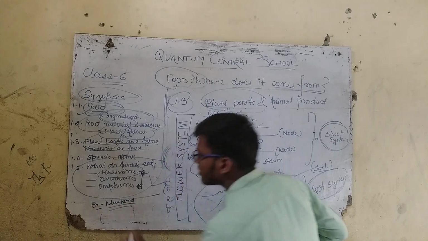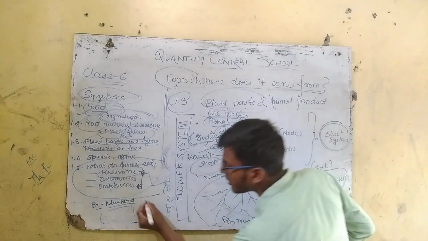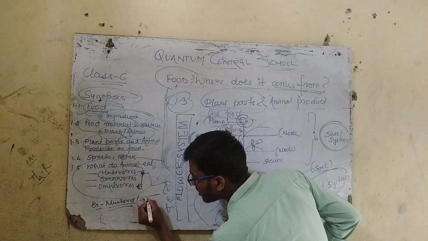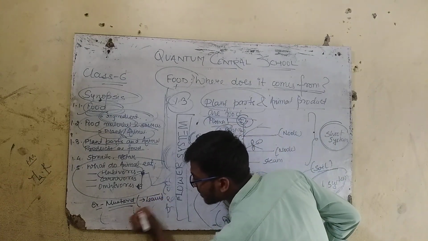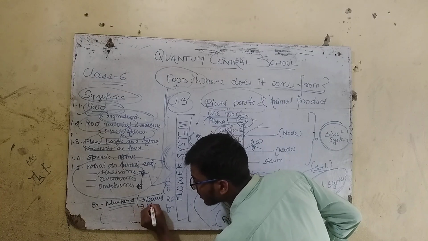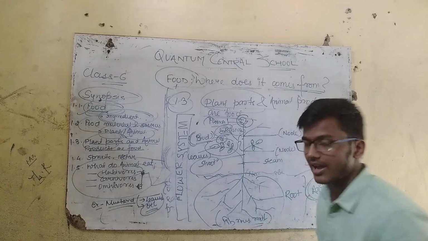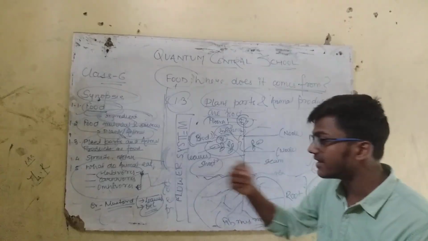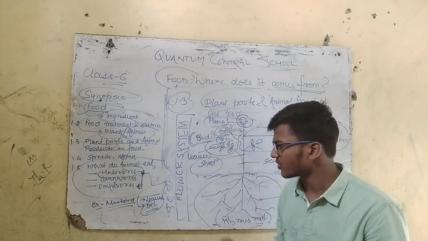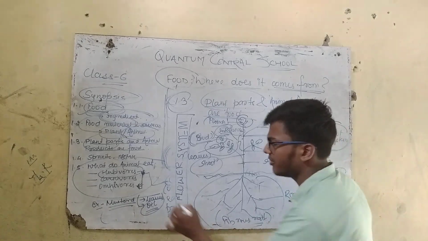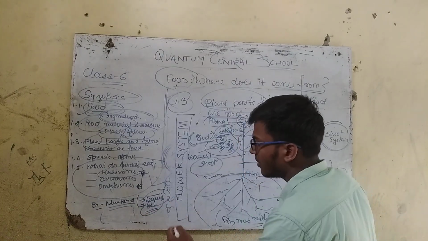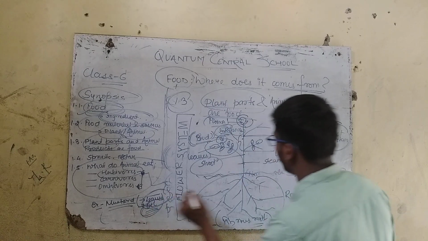This is the mustard plant. We can use this plant's leaf, and even the plant for oil purposes. We use this oil as a cooking oil, and the leaves are eaten too. We cook them and then we eat them. So mustard leaves and the oil.